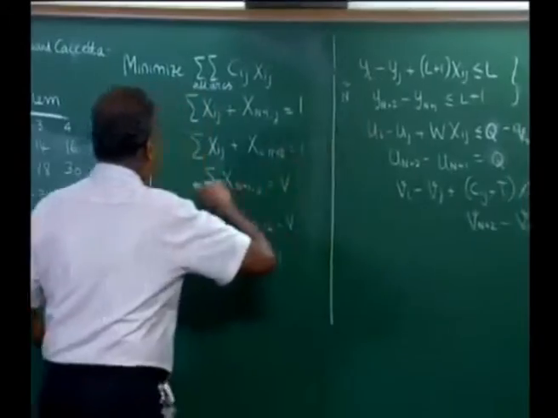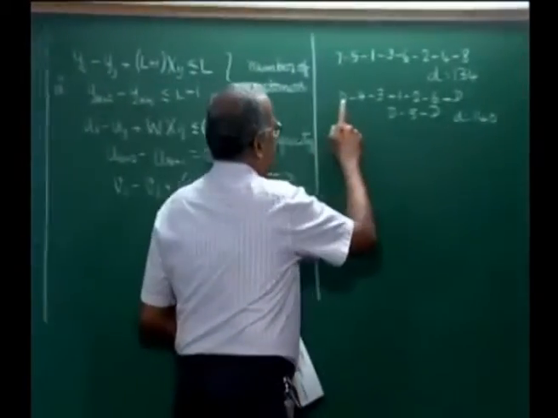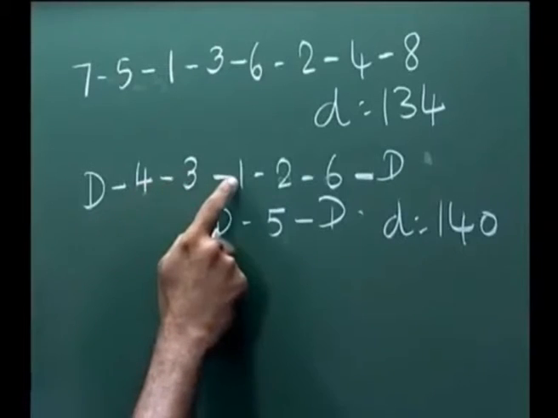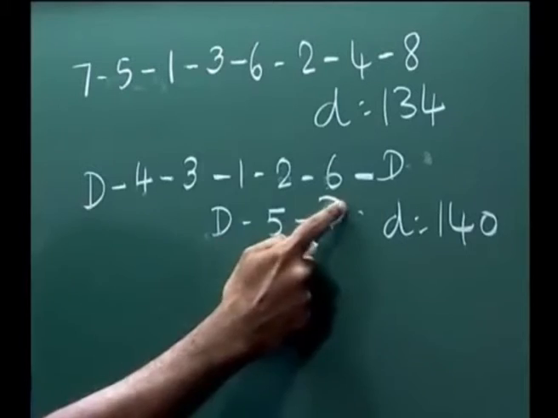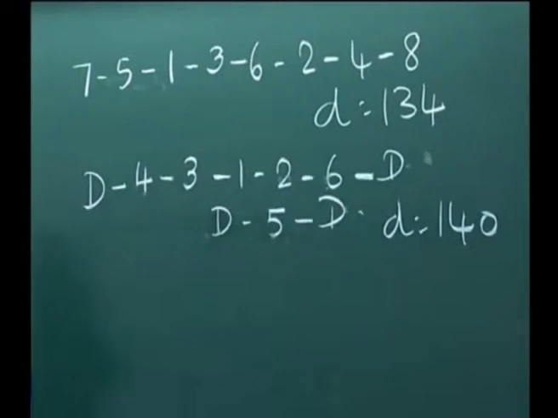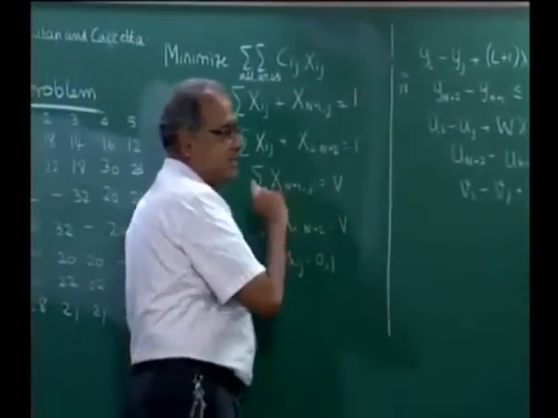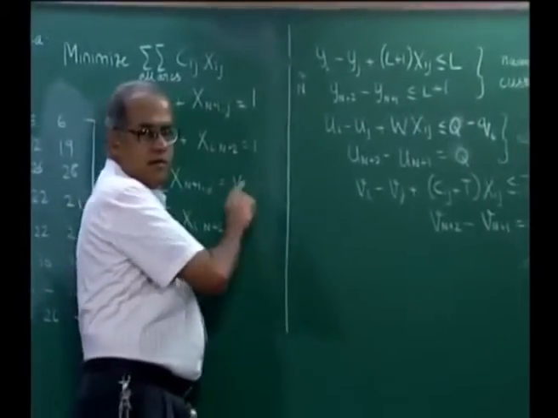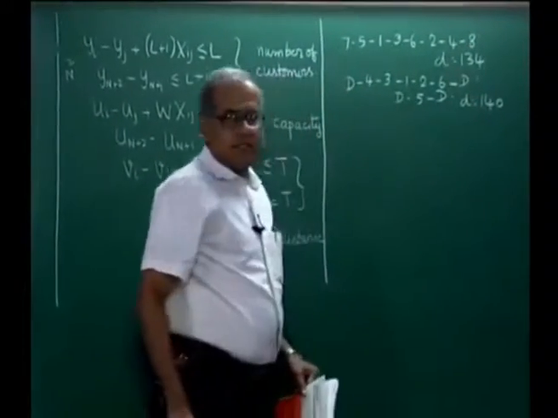So, if we look at it from this formulation point of view, the solution will be 7 4 4 3 3 1 1 2 2 6 6 8 7 5 5 8. So, this will be the solution with 140. It is also obvious that as we increase the number of vehicles, force it to certain number of vehicles, we realize that the distance actually increases, which is expected.